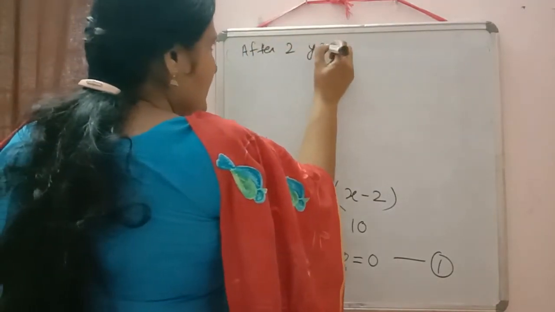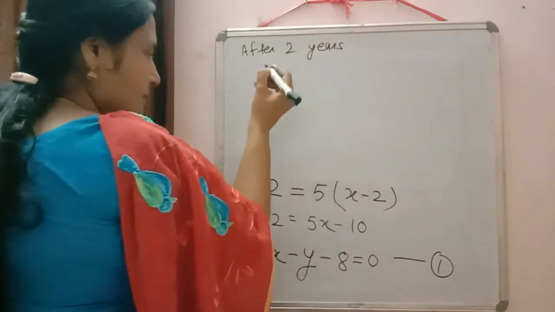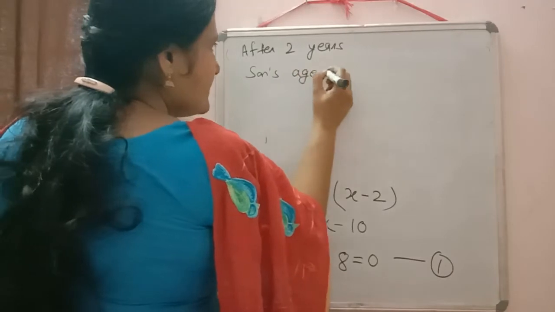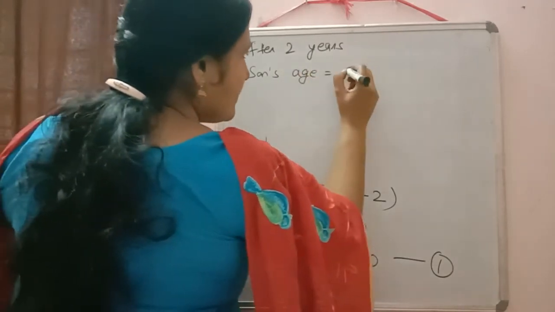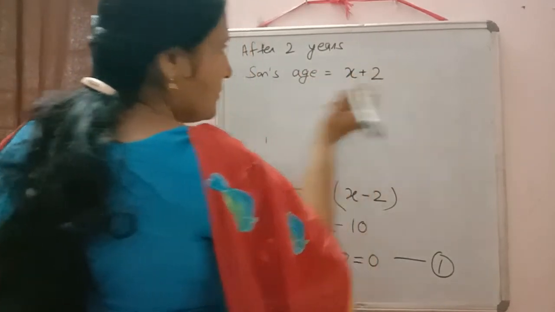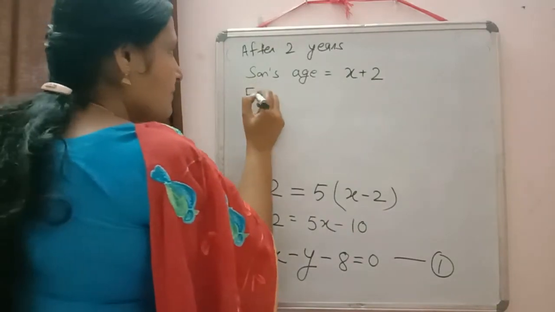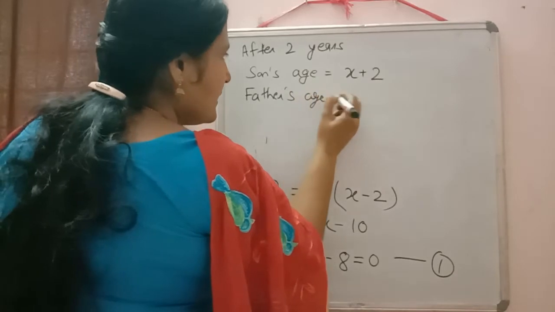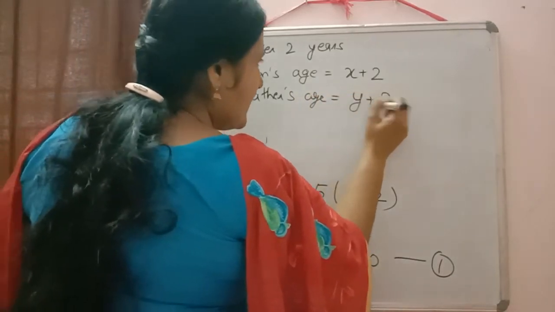After 2 years, son's age. At present son's age is x. So after 2 years son's age will be equal to x plus 2, and father's age will be equal to y plus 2.